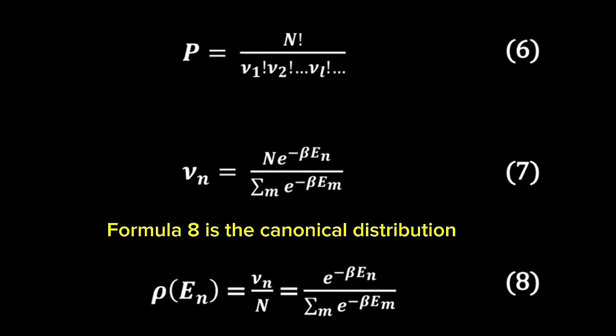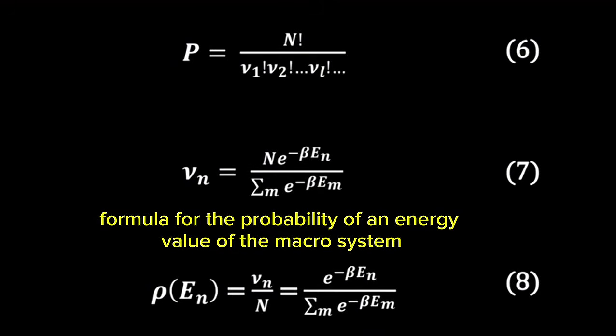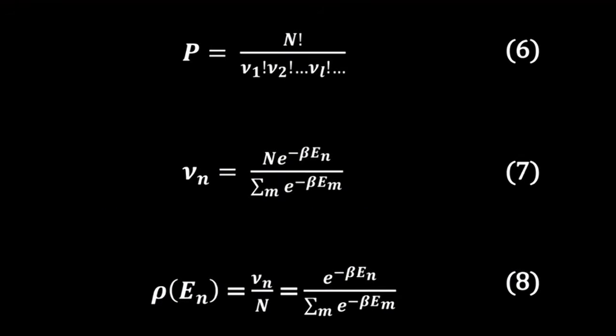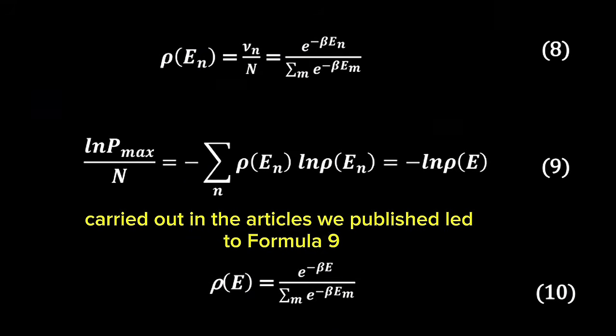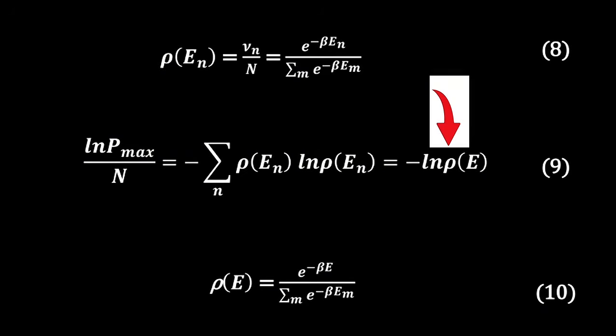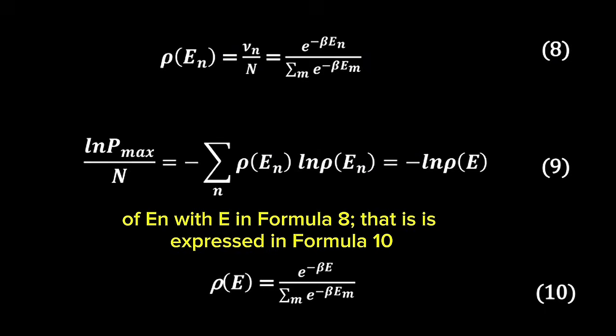Formula 8 is the canonical distribution formula for the probability of an energy value of a macro system. The calculations carried out in the articles we published led to Formula 9, where ρ from E is obtained by substitution, and with E in Formula 8, that is expressed in Formula 10.